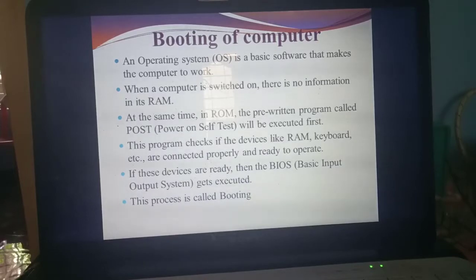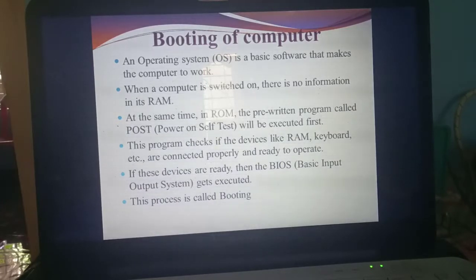What do you mean by RAM? Random access memory, that means main memory. Is the content present in RAM permanent or temporary? Is the content permanent in RAM? No. Primary memory means we can store the information only temporarily, isn't it?